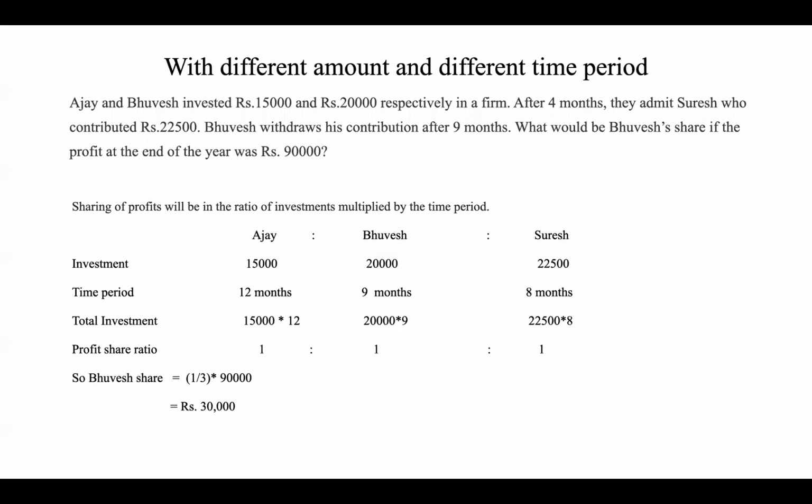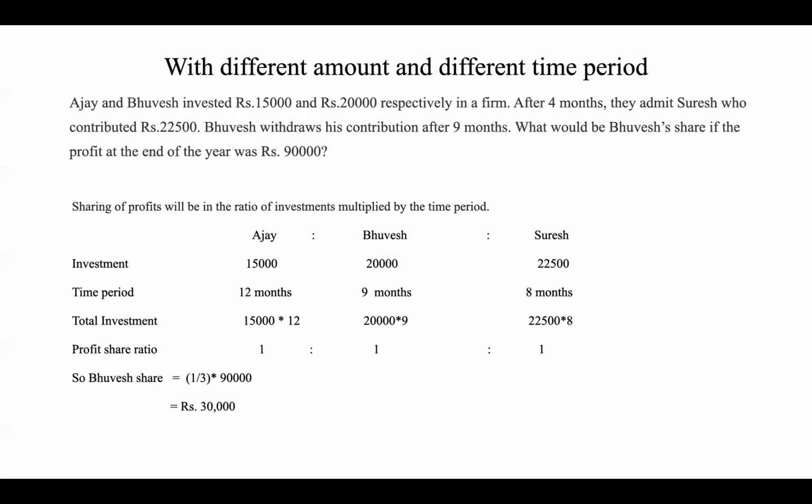Let us take one more example. Ajay and Bubes invested rupees 15,000 and 20,000 respectively in a firm. After 4 months, they admit Suresh, who contributed rupees 22,500. Bubes withdraws his contribution after 9 months. What would be Bubes' share if the profit at the end of the year was rupees 90,000?